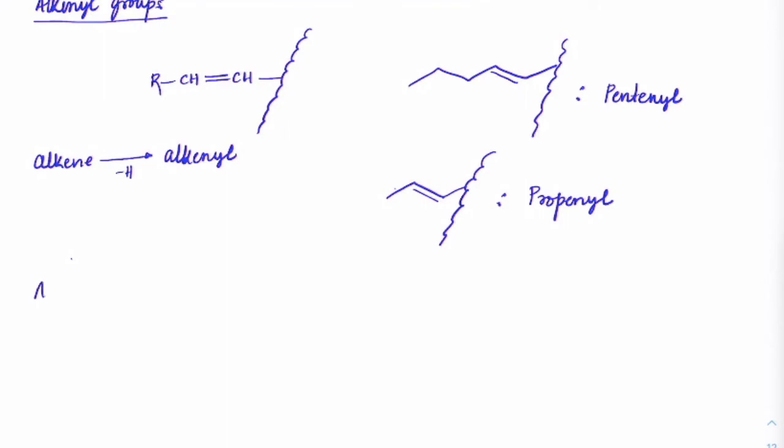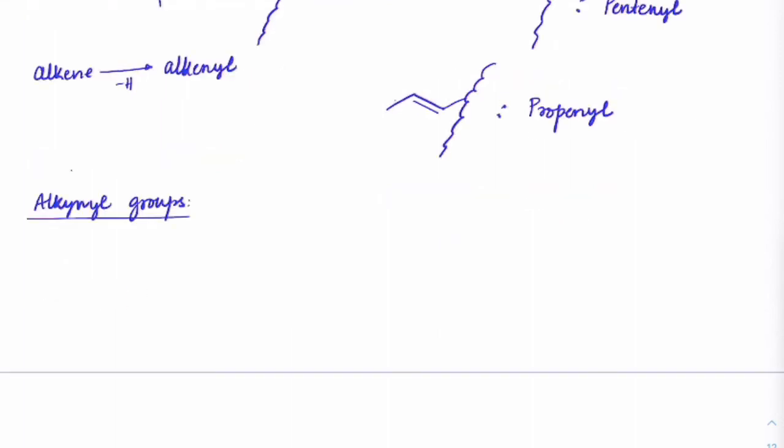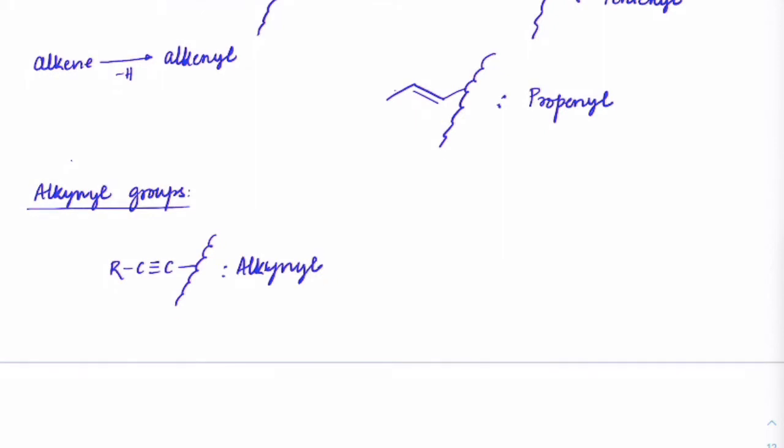Next is alkynyl. Alkynyl groups. Suppose if you have R, C, triple bond C, okay, and that is connected to the main chain here, got it? Then that would be called alkyne because it is coming from the alkyne family, and we'll write it as yl. So understand this, that when you have an alkyne, removing one hydrogen, it will become alkynyl.